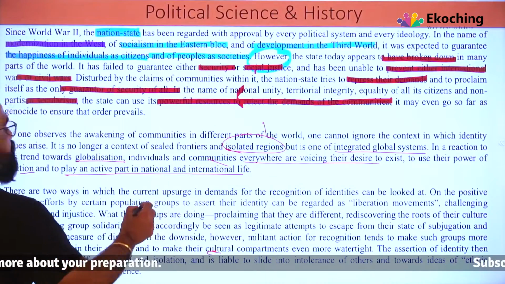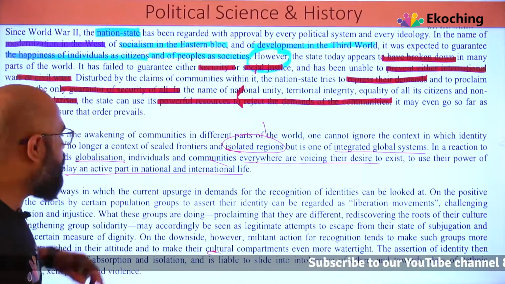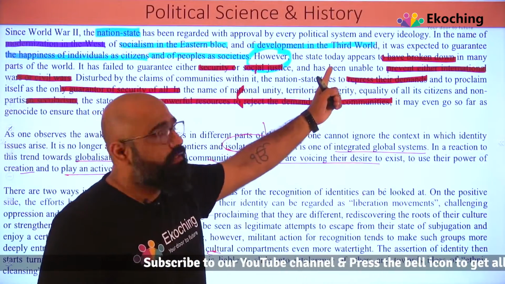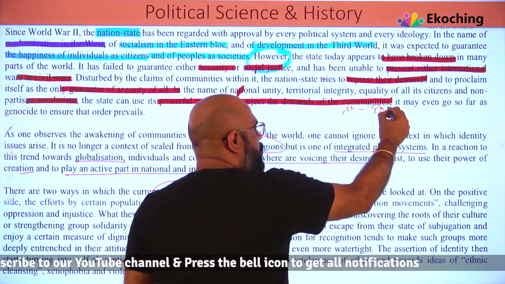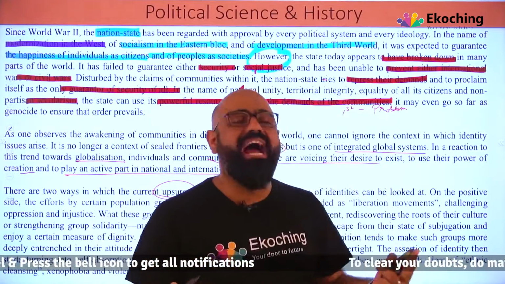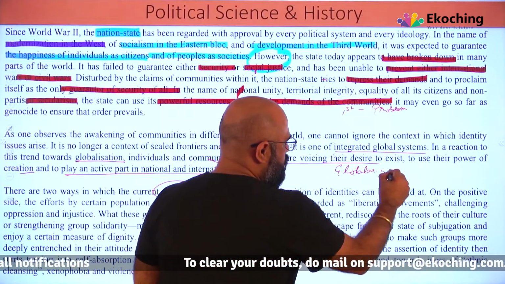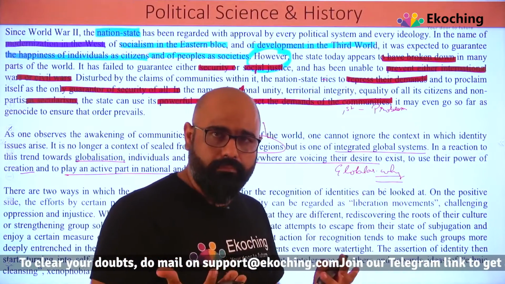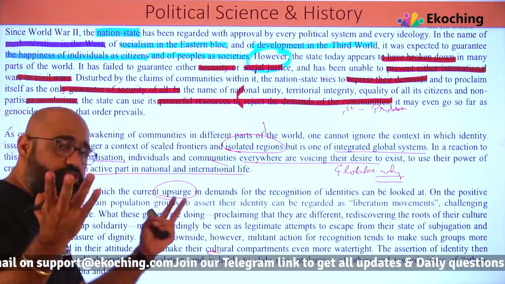There are two ways in which the current upsurge in demands for the recognition of identities can be looked at. And now what they are talking about is why the upsurge. So in the first paragraph, they are talking about there is a problem, a problem of the communities. Why is the problem there? Because of globalization. And now why is it surging up? Because on the positive side, so they are talking about two sides here.